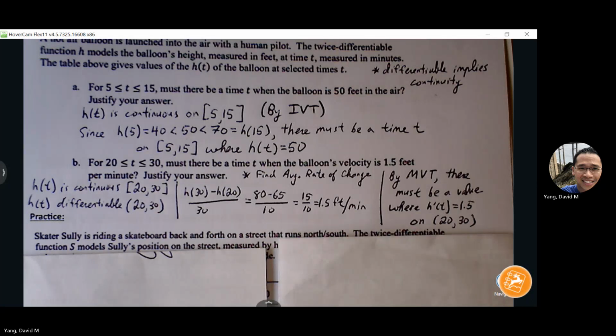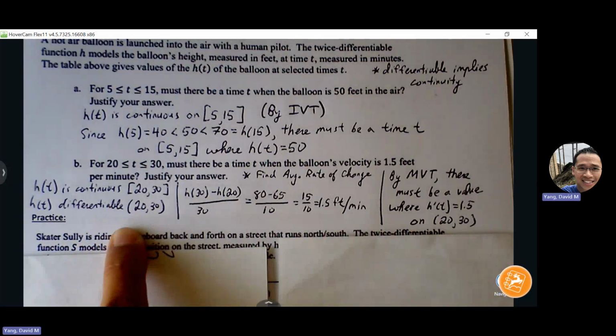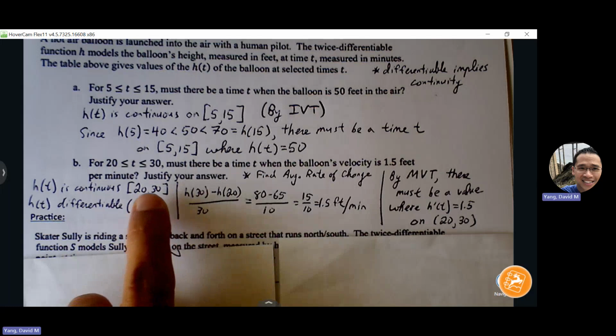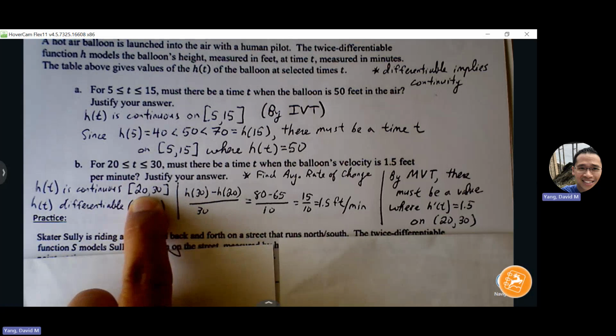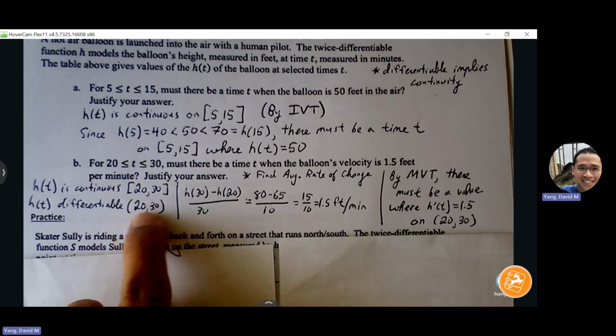On the question of greater than, less than, or equal to, it's equal to. Yeah, so that's a kind of subtle thing about MVT. Mean value theorem requires that your function is continuous at the endpoints, so the endpoints have to be defined, but it does not require us to have a smooth curve at the endpoints.